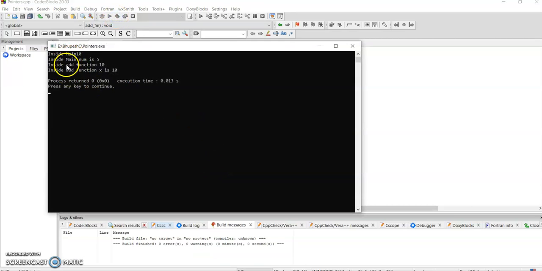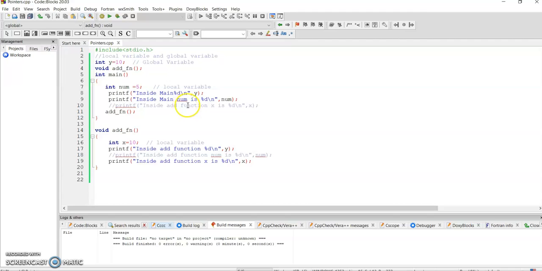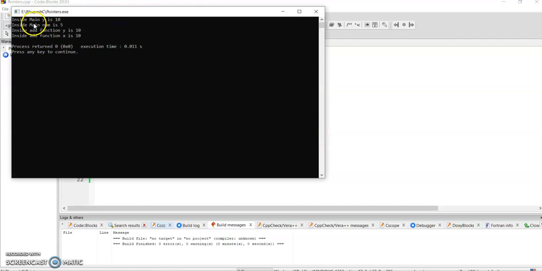So inside main x is 10, inside main num is 5, and inside the add function that is y. Let me put it inside main, y is... Let me save it and execute it. Great. So we see inside main y is 10, inside add y is 10, but num is 5.